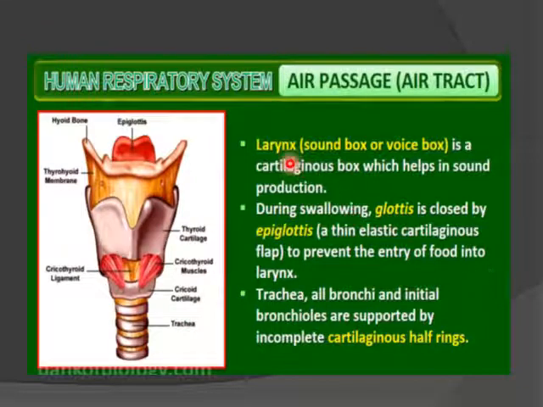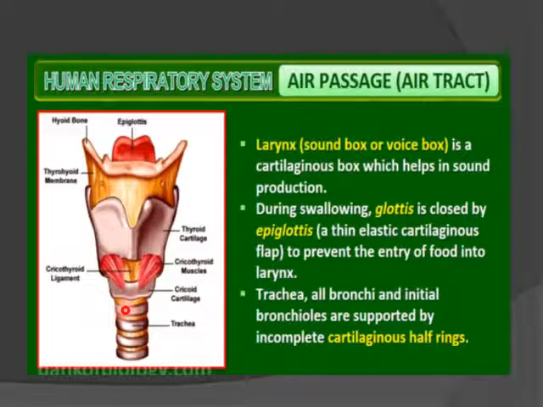First we have the larynx, the sound box or voice box, a cartilaginous box which helps in sound production. During swallowing, the glottis, that is the opening, is covered by a cartilaginous flap-like structure known as the epiglottis to prevent the entry of food into the larynx or the windpipe.